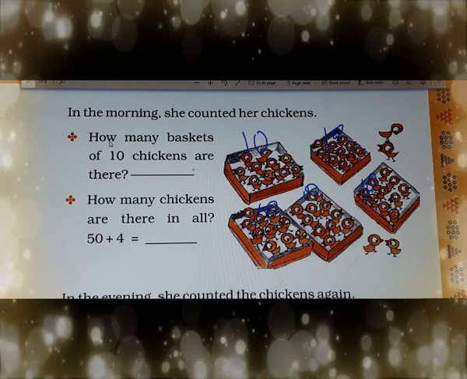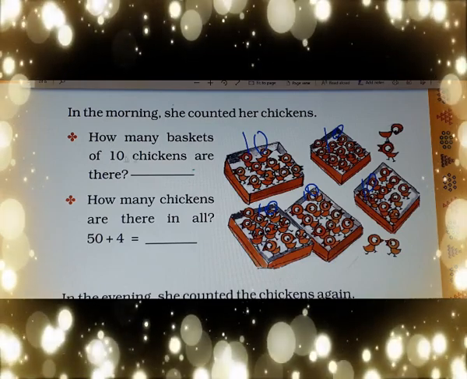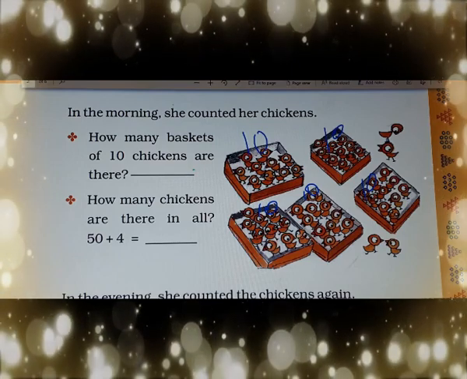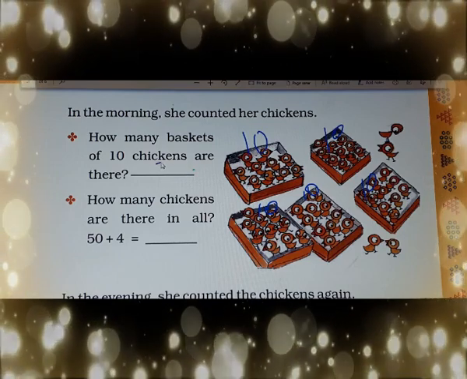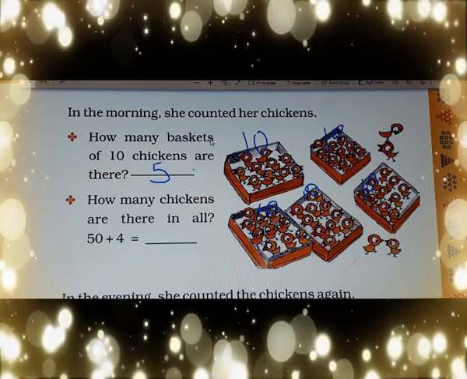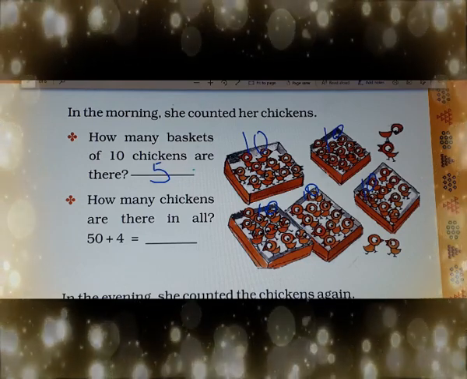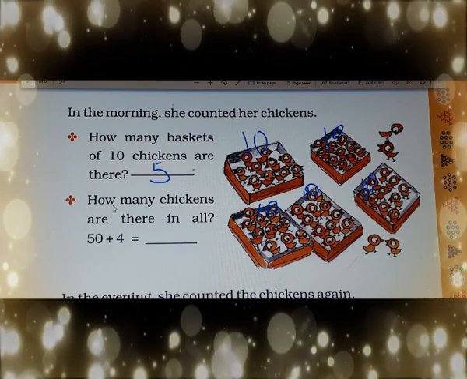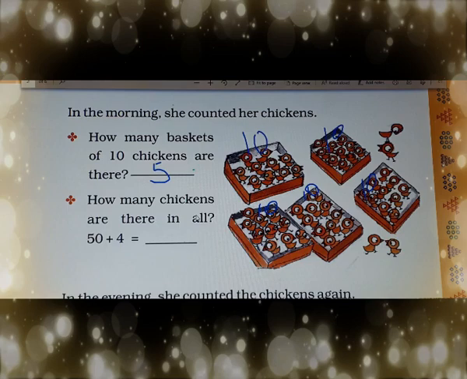How many baskets of chickens are there? 1, 2, 3, 4, 5. 5 baskets are there. But the question is about baskets, कि कितनी baskets हैं वहाँ पे? So how many are there? 1, 2, 3, 4, 5. So we will write 5. How many chickens are there in all?